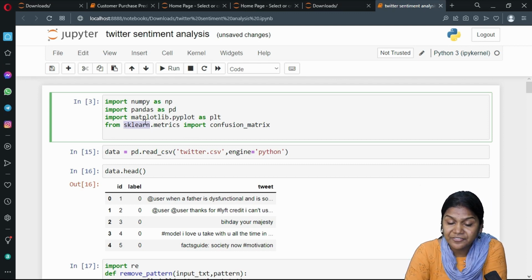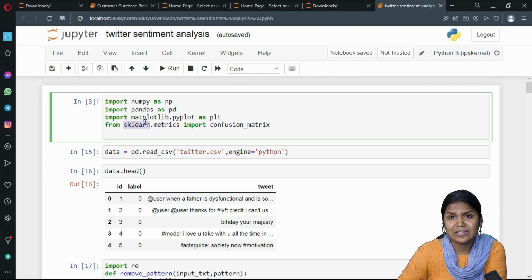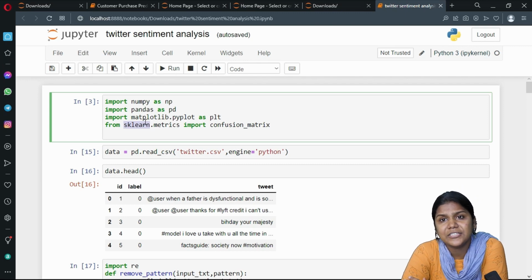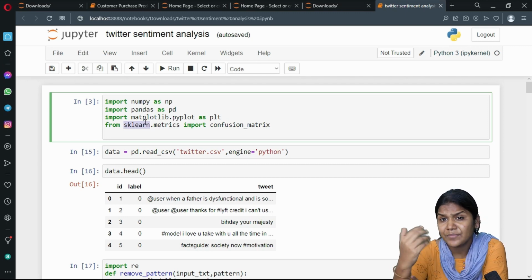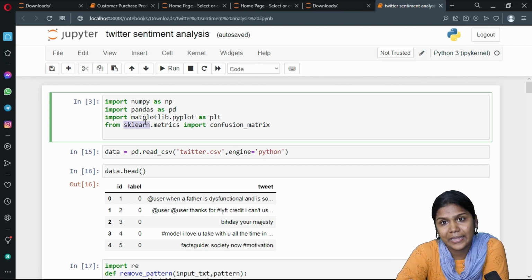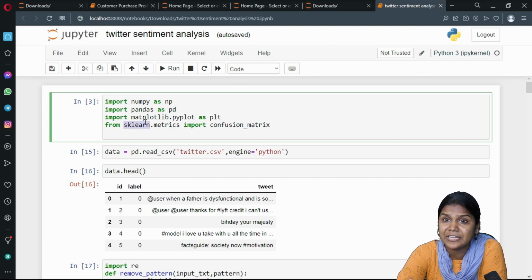NumPy is a library file used for accessing numerical values and for any calculation purpose. Matplotlib is used for visualizing the input data in graphical format so that the algorithm can understand our input data in the easiest way. Seaborn is used for customization, such as color, size and length. Sklearn is a library file used for accessing machine learning modules or algorithms.